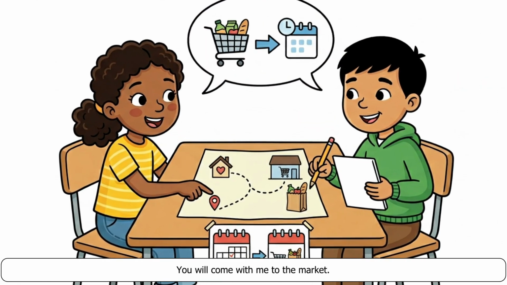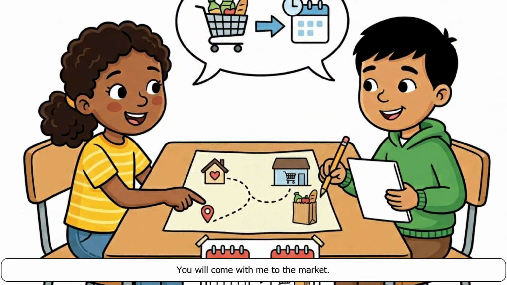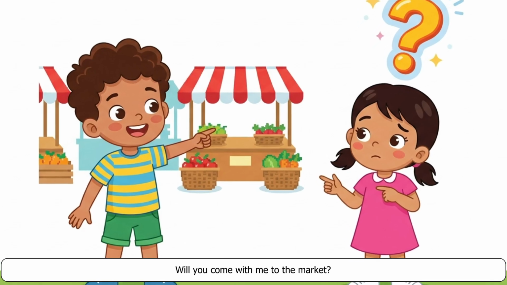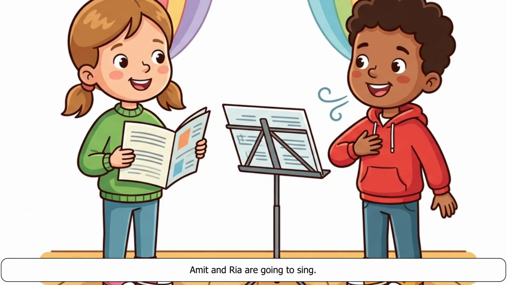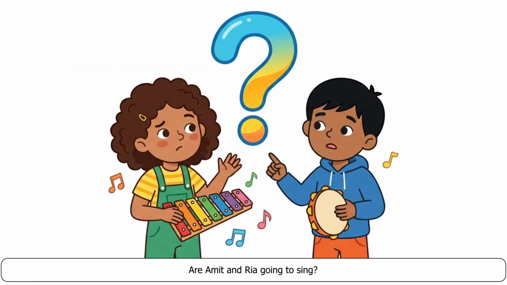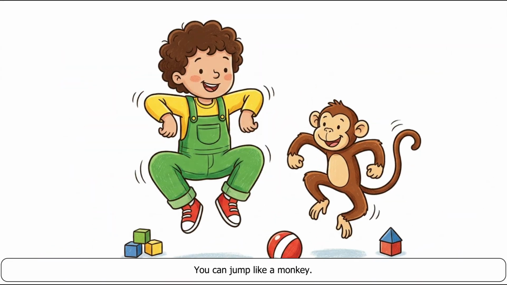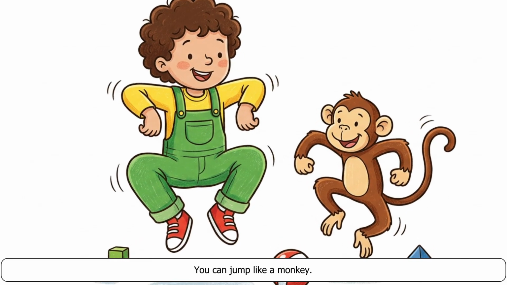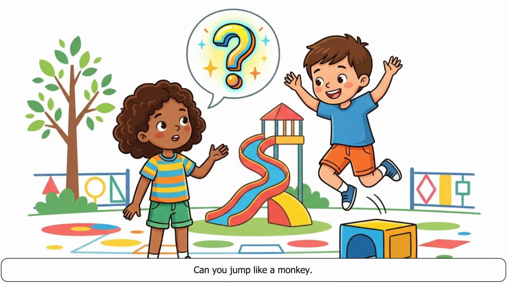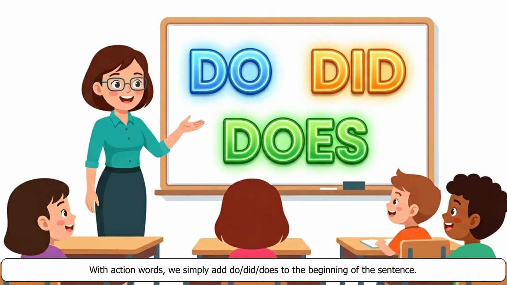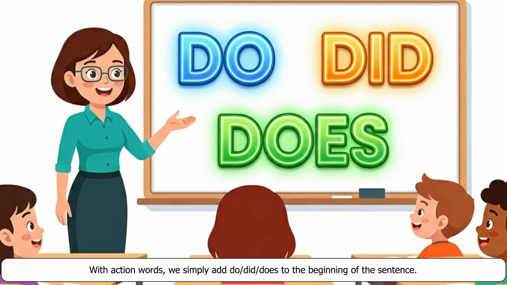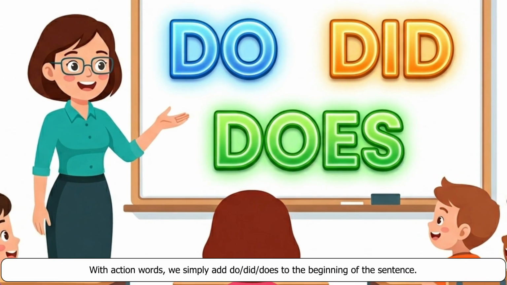You will come with me to the market. Will you come with me to the market? Amit and Riya are going to sing. Are Amit and Riya going to sing? You can jump like a monkey. Can you jump like a monkey? With action words, we simply add do or did or does to the beginning of the sentence.